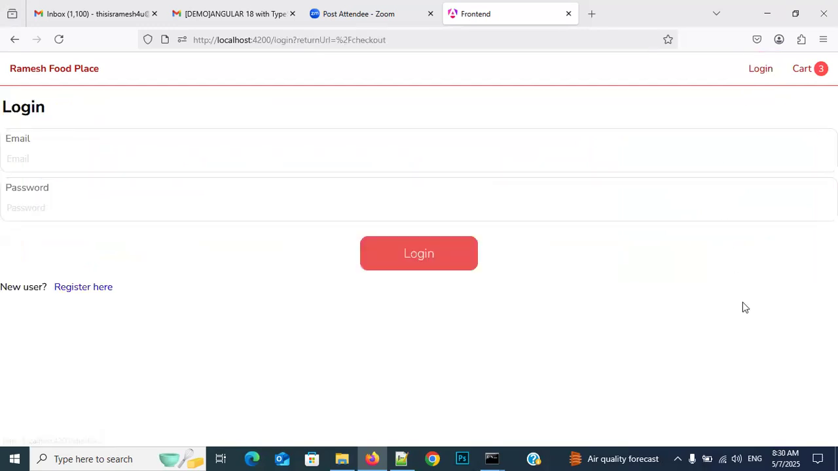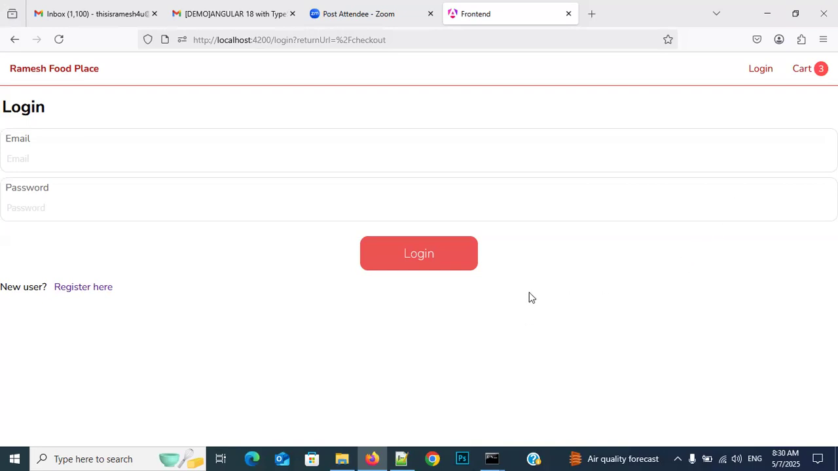Now click on the checkout. Am I going to the checkout page or the login page? Where am I going? Checkout page or login? Login page. So without login, if you try to check out also, it is not going to the checkout page. So that condition also we are checking.